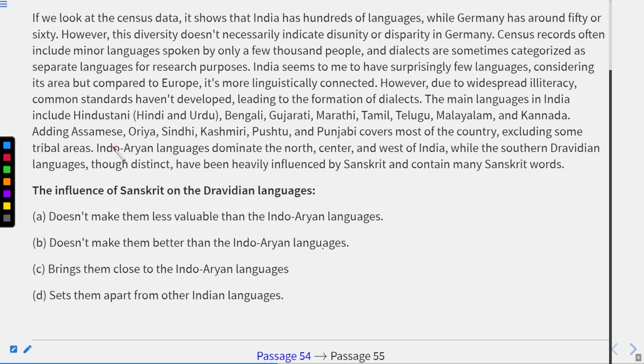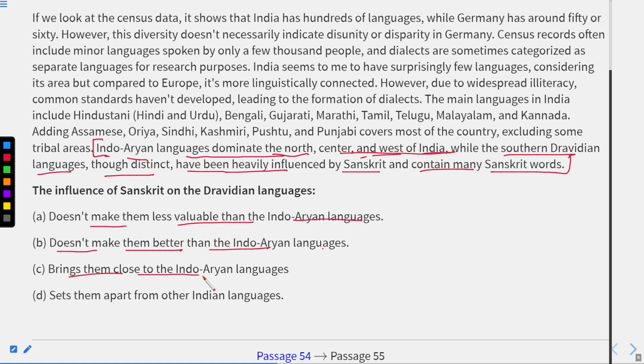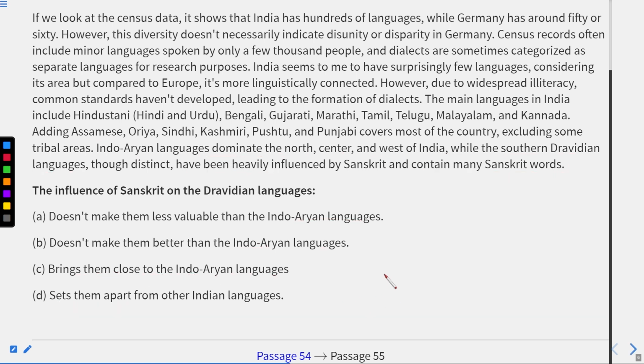Now, if you see this line, Indo-Aryan languages dominate the north, center, and west of India, while the southern Dravidian languages, though distinct, have been heavily influenced by Sanskrit and contain many Sanskrit words. Okay, now Indo-Aryan languages dominate the north part, the center part, and the west of India.